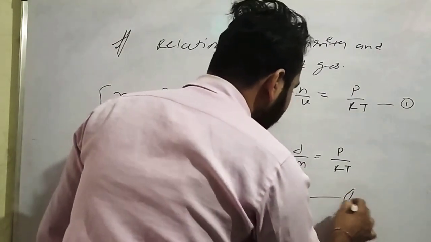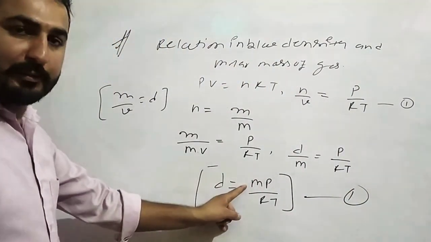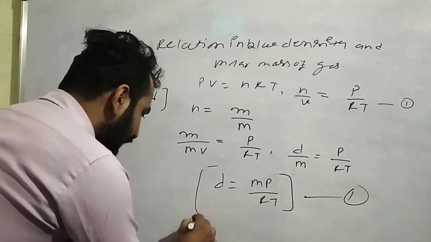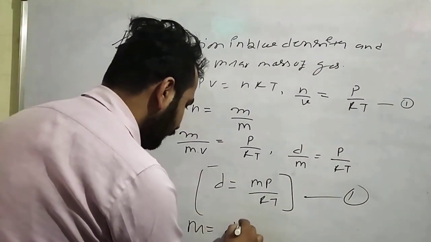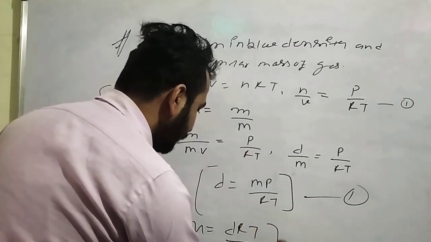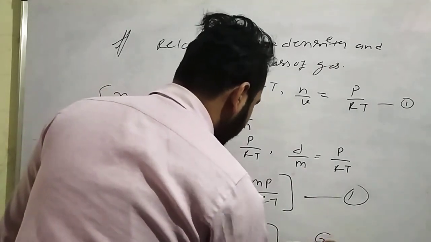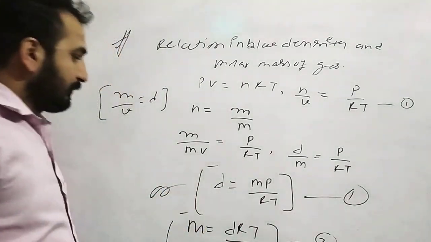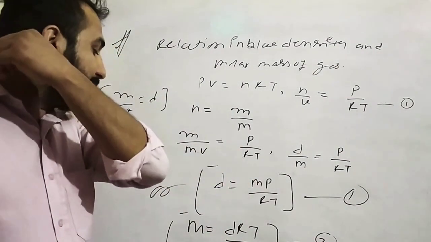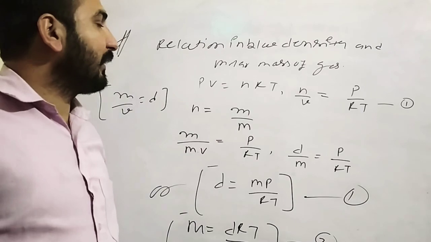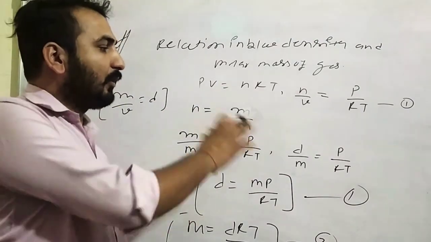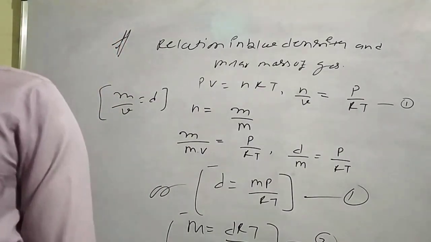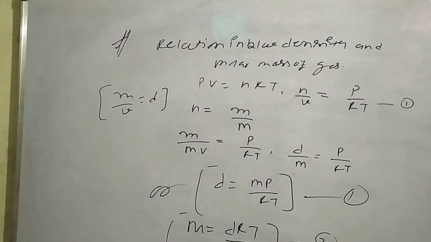Okay, either you write this, or you write the relation with respect to M. So M will be equal to how much? M is equal to dRT over P, this is the second relation. So this is called the second relation: d equal to MP over RT or M equal to dRT over P. So this is your relation between density and the molar mass of gases. A very important relation you have. Numericals are asked a lot in competitive examinations and in your academic exams.